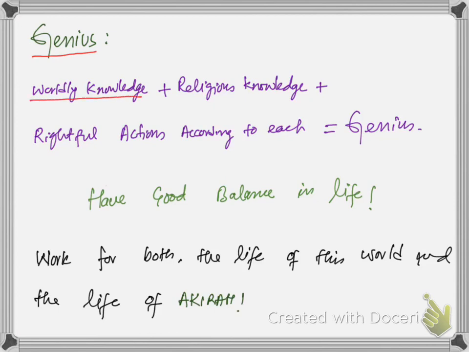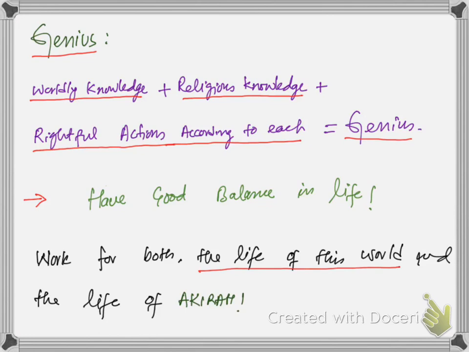According to this equation, worldly knowledge plus religious knowledge plus rightful actions according to each is equal to genius. So that person is a genius. So the advice is have good balance in life. You should work for both the life of this world and the life of hereafter, the akhirah.